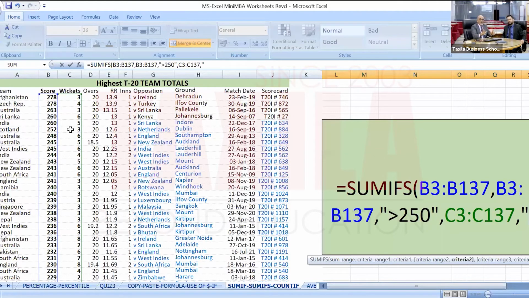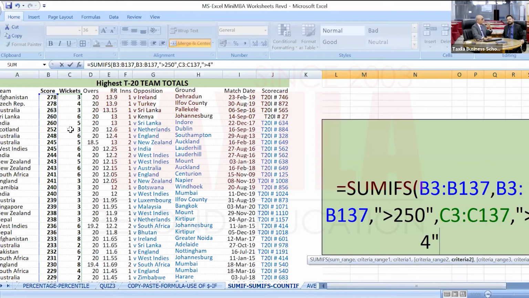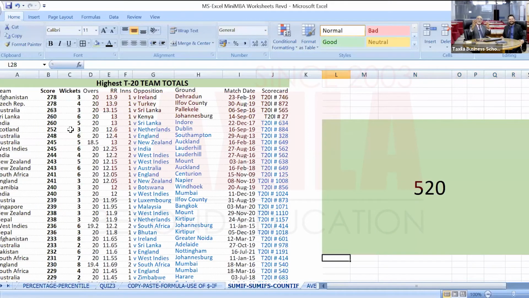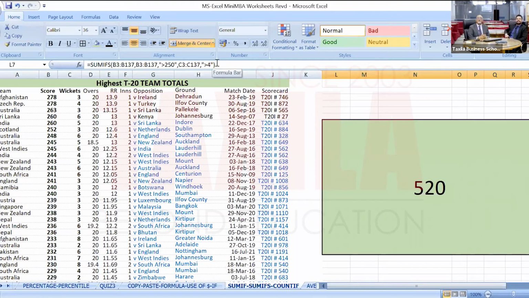Now I have to finish the function. If I press enter here without closing the bracket, Excel may throw an error. Let us make that mistake. I press enter, and it has taken the bracket automatically. Smart enough. The bracket is automatically coming. You may miss the bracket sometimes, and Excel will throw an error and suggest you have missed a bracket, so you can go and put a bracket.